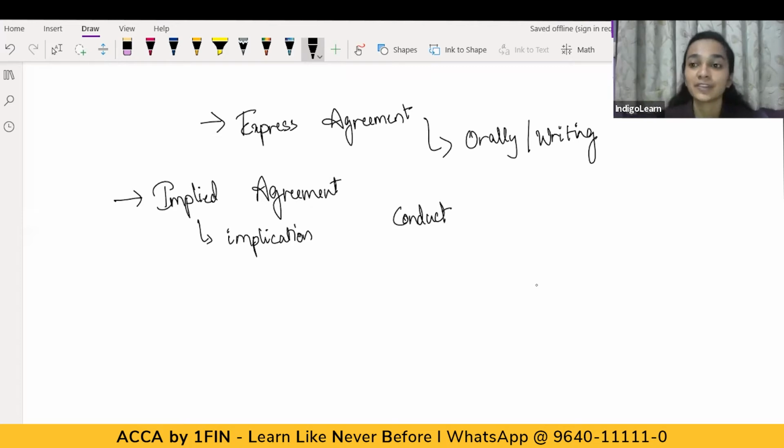So when we talk of implied agreements, there's no specific agreement, either orally or in writing, which has been entered into. But the conduct of the parties gives an implication that there is a principal agent relationship between the parties. That type of agreement is an implied agreement. The next is agency by necessity.